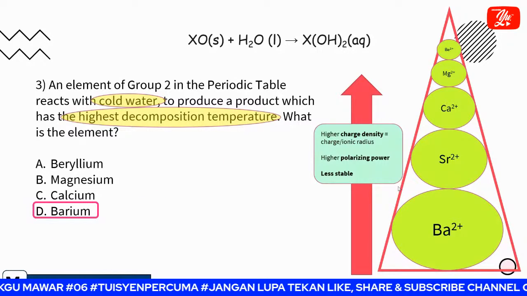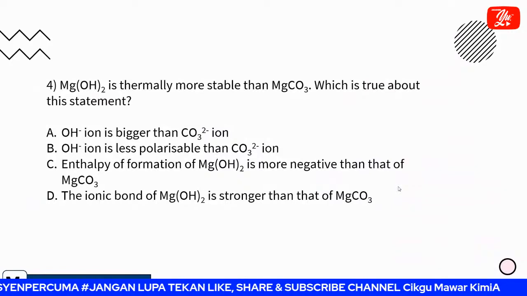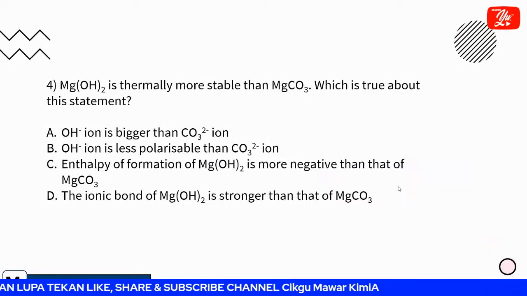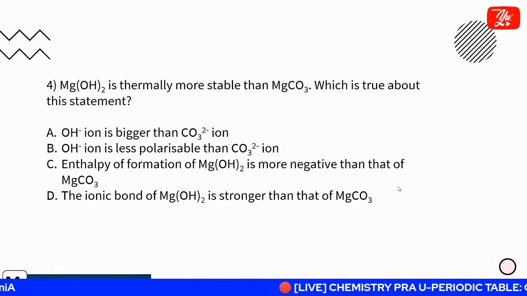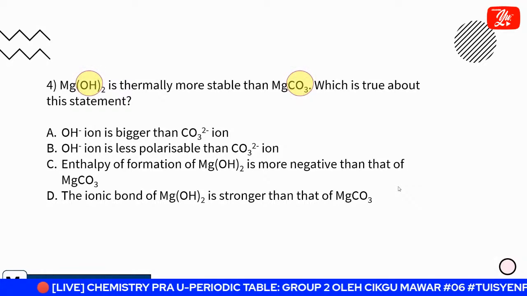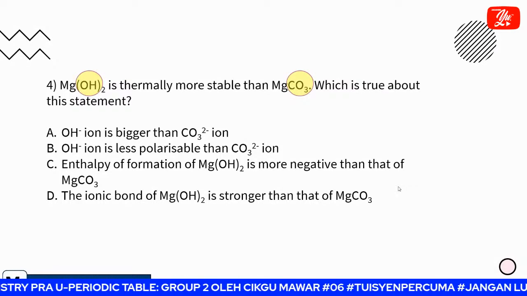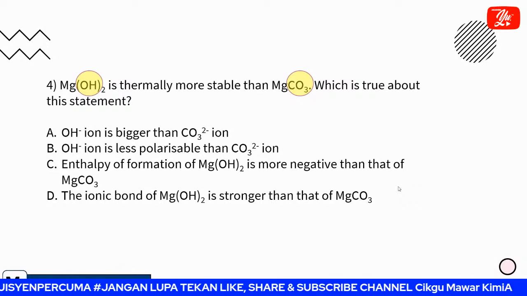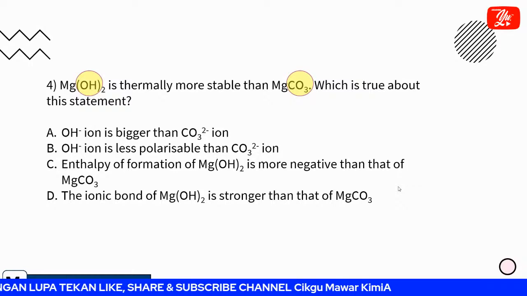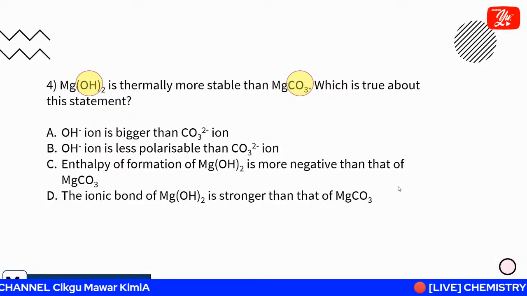Very good, student. Okay, now, magnesium hydroxide is thermally more stable than magnesium carbonate. Which is true about this statement? Yang mana yang betul about this statement? Okay, once again, the keywords is what? First thermally stable, and then we have group 2, magnesium hydroxide, magnesium carbonate. So group 2, when we talk about thermal stability, you must compare either cation or anion. So from this question, it shares the common cation, both are magnesium.